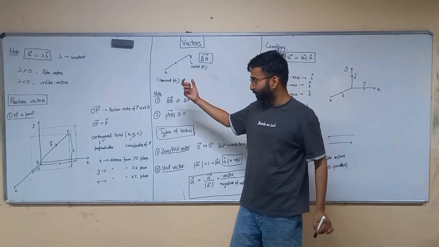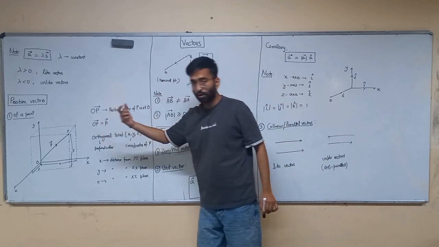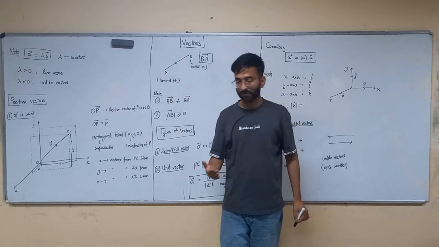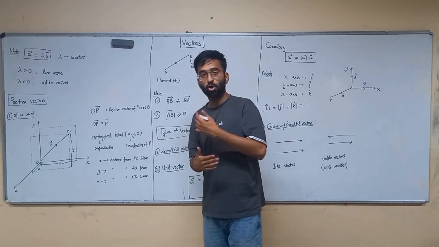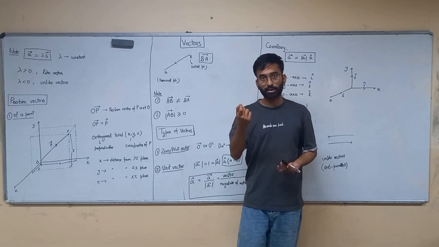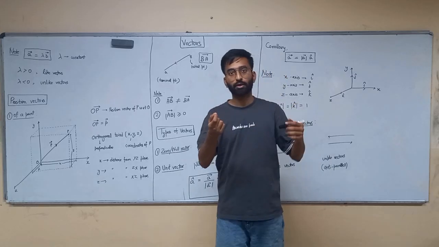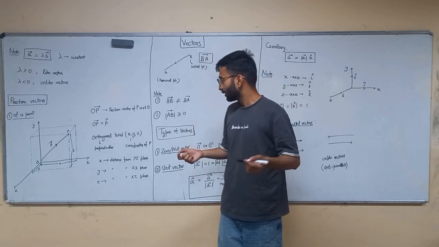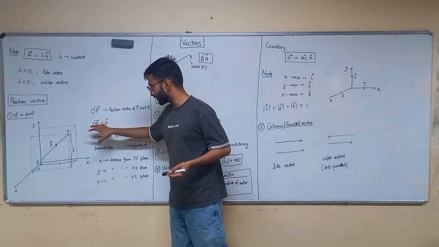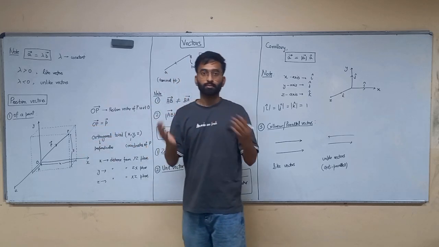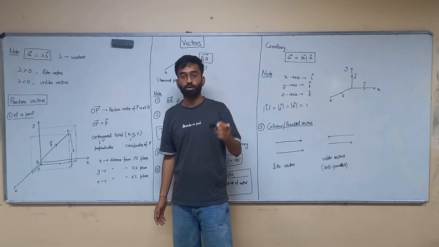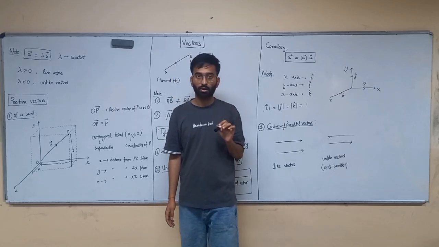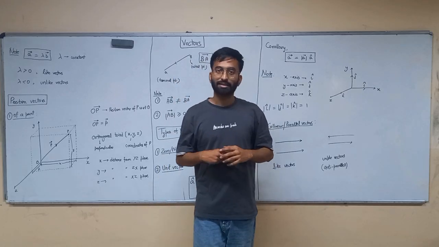And what is the position vector of point P? It is small p. In the next class, we will study how to take the components of point P in the x, y, z directions. Next class में हम पढ़ेंगे कि इस point P का कैसे हम components लेते हैं. And then we will study the position vector of the vector given here. आज के लिए इतना ही. Thank you for the class.